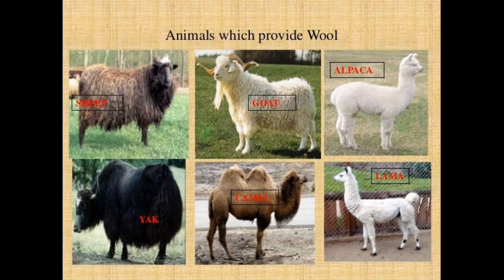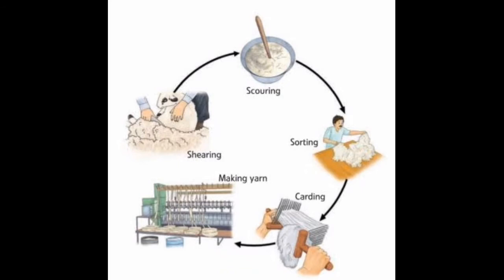For obtaining wool, sheep are reared. The wool used for knitting sweaters or weaving shawls is obtained in a stepwise, long process. Let us study that in detail. The first step in this process is that the fleece of the sheep along with a thin layer of skin is removed from its body. This process is called shearing.